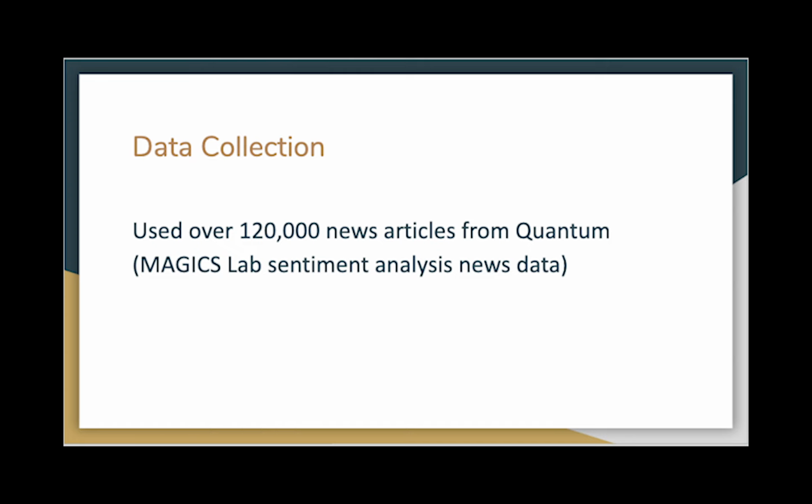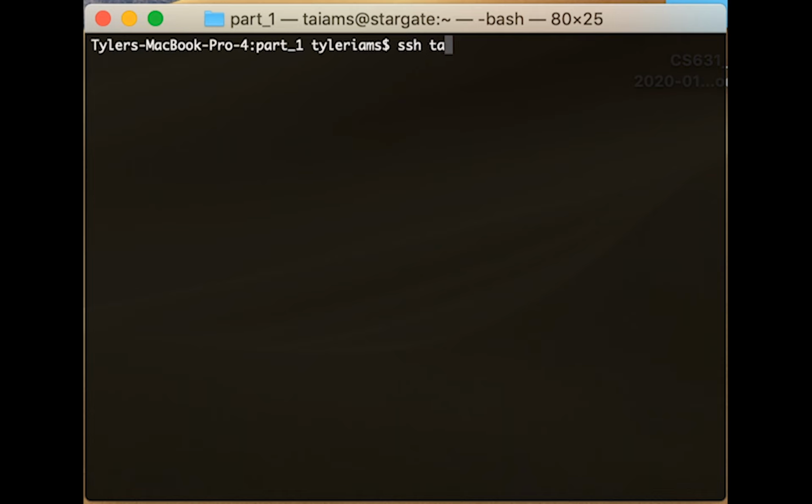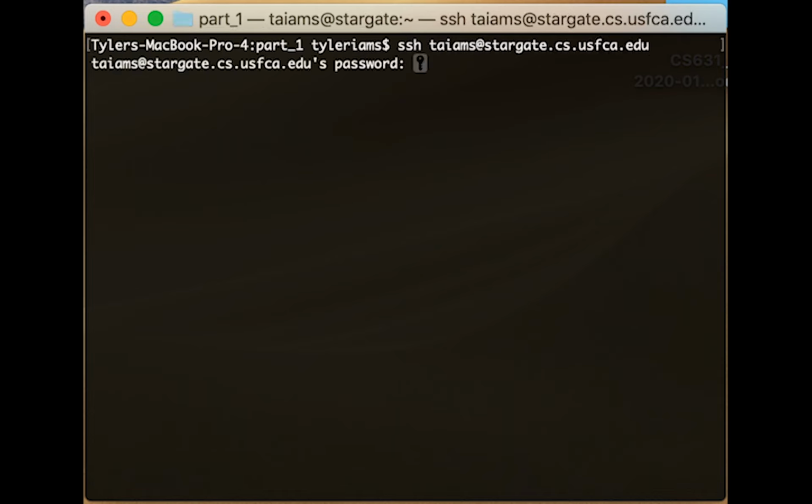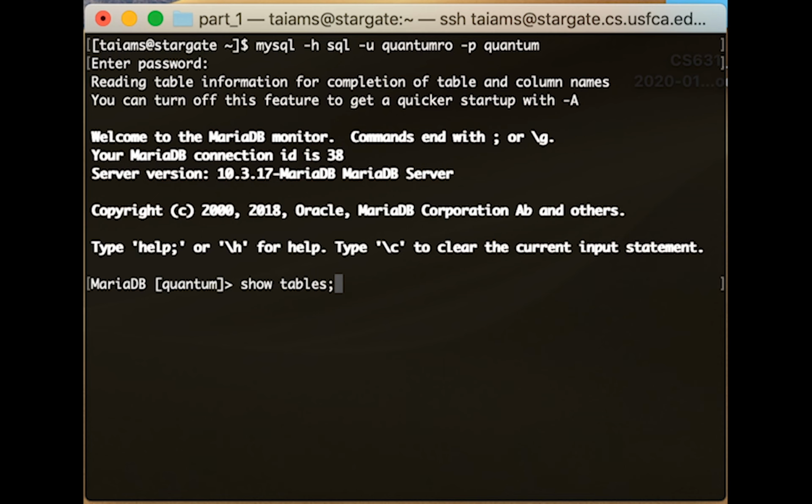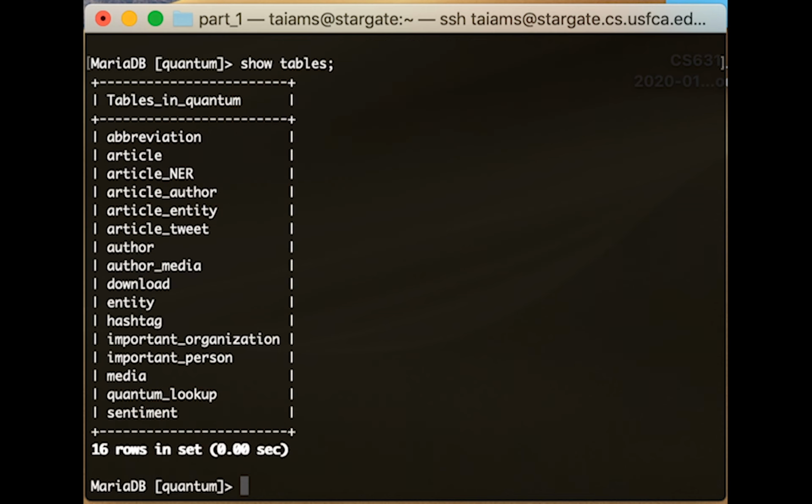Before we were able to start modeling, we needed to gather data. The largest chunk of data we've got so far was donated to us by David from use in the Magics lab, where they're performing sentiment analysis on news data. We accessed Stargate through the cloud, and further accessed Quantum, and copied the data on our local machines.